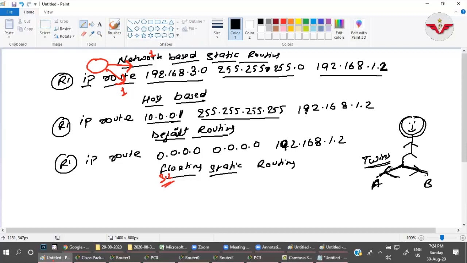If I do so, what will happen? The elder will get the preference, whatever we decide. So here in routing terms, lower is always better.